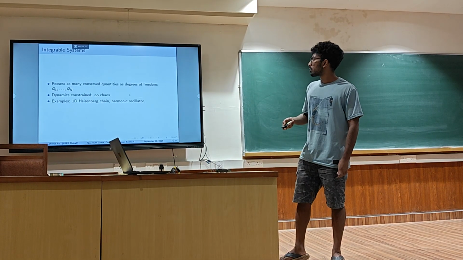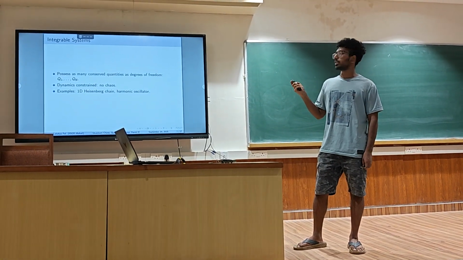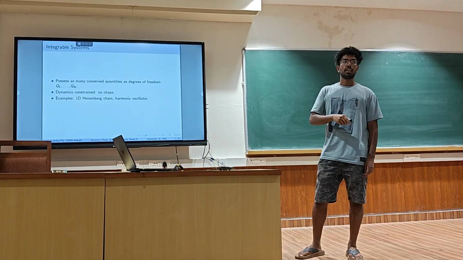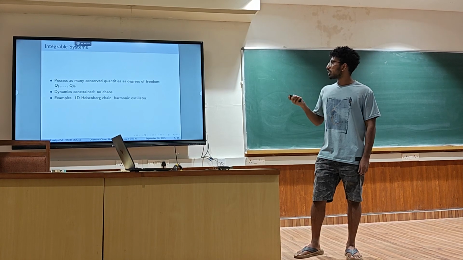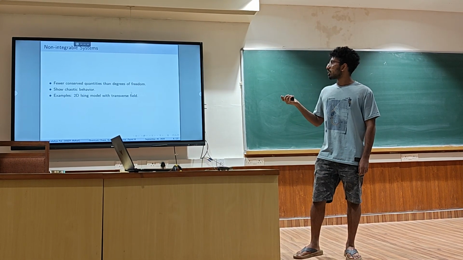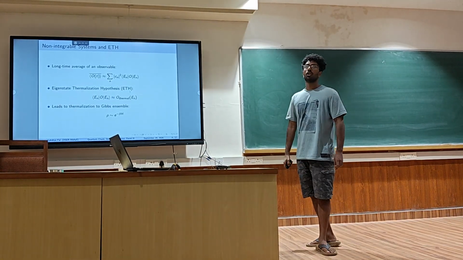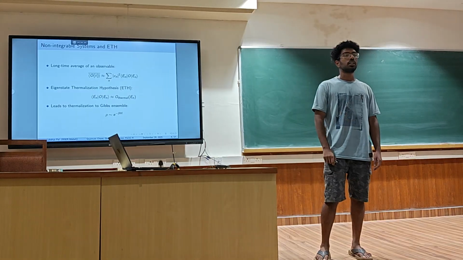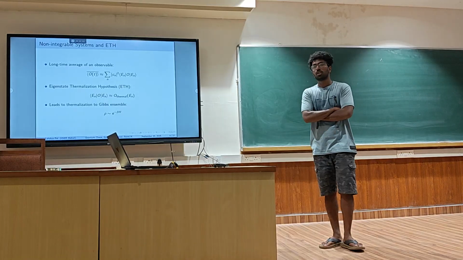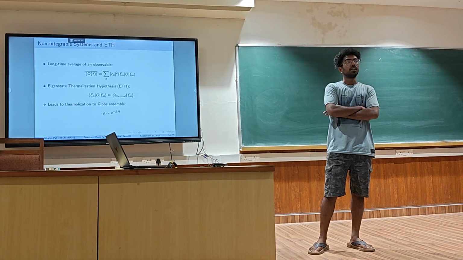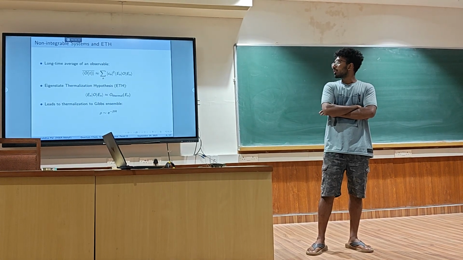So what are integrable systems? Integrable systems are defined as systems that have as many conserved quantities or charges as degrees of freedom. Because of these conserved quantities, the dynamics of the system are very constrained. In non-integrable systems, there are fewer conserved quantities than degrees of freedom. These show chaotic behavior. We can explain this with ETH, the Eigenstate Thermalization Hypothesis, which was given in 1991 by Srednicki, which says that in a non-integrable chaotic system, we don't actually have to compute every eigenvalue for the energy. Instead, what we can do is take the thermal average.